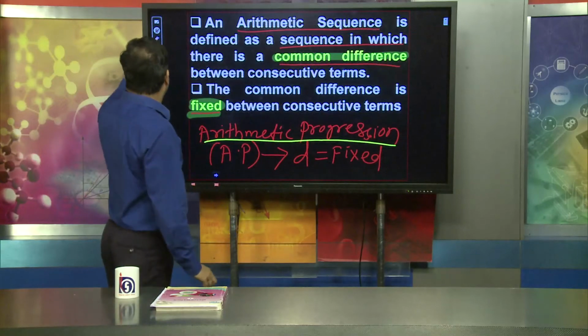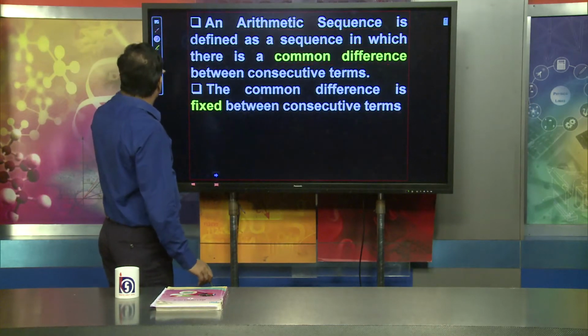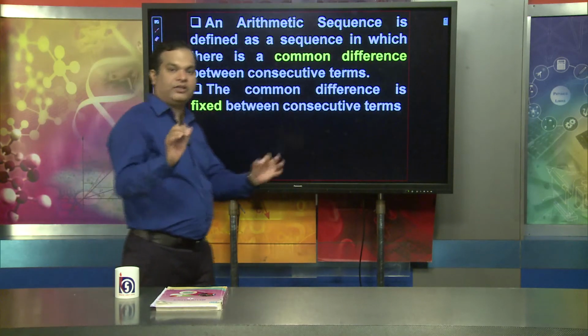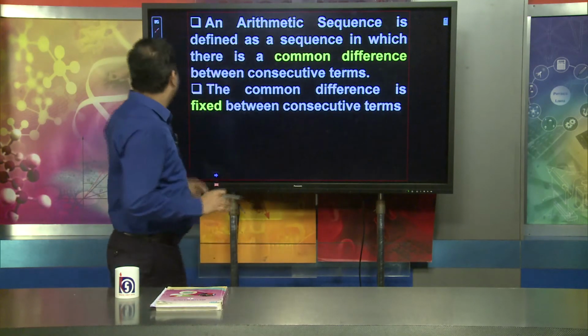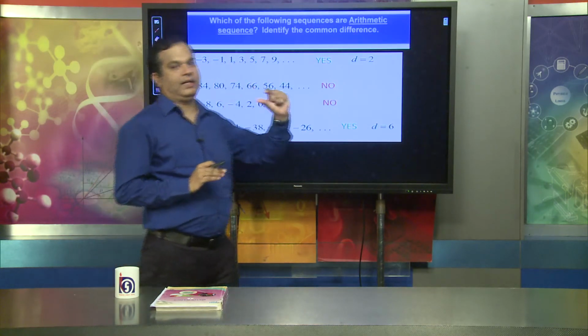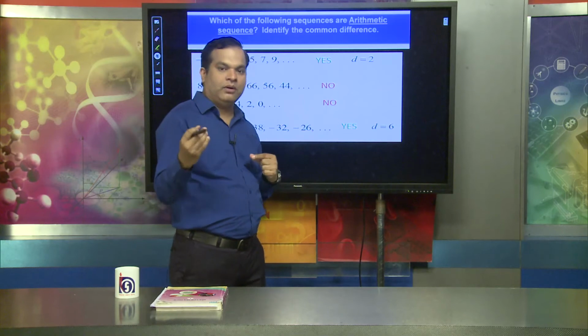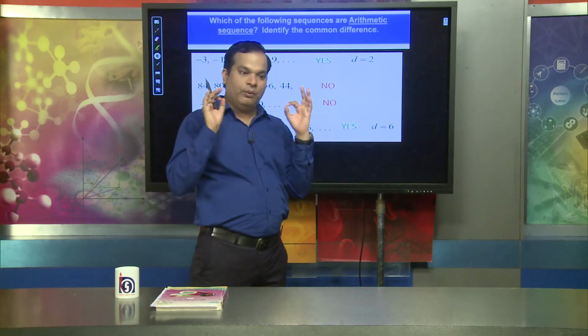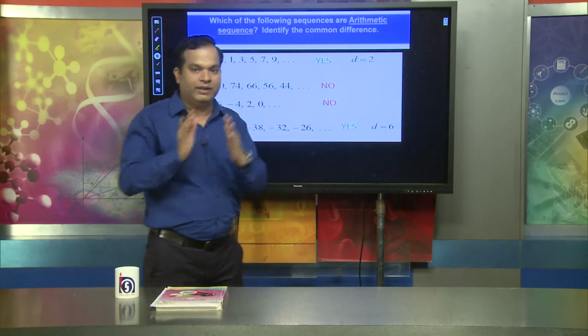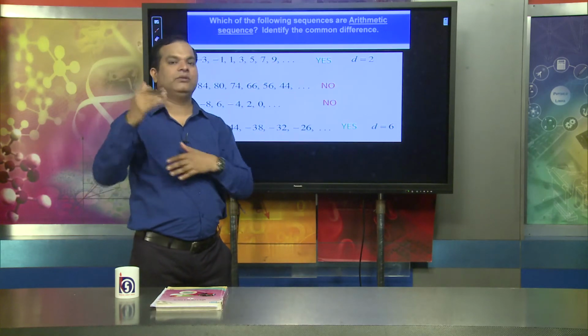Dear learners, we must understand the different terms used in arithmetic progression. First we have to check which sequence is an arithmetic sequence and which is not.